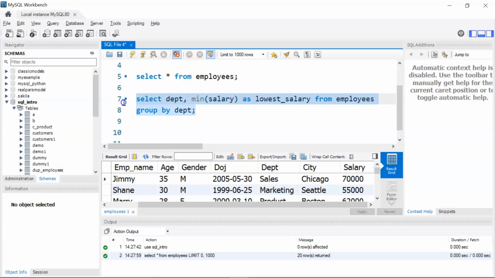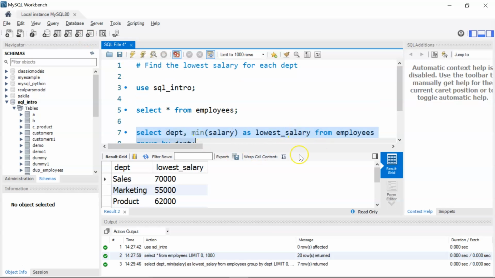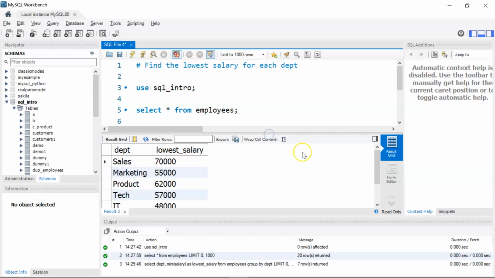Now let's run and see the result. There you go. I'll just move it to the top so that you can see the results clearly. Okay, so here we have a total of 7 departments, you can see at the bottom, and in these 7 departments you can see in sales 70,000, let's say, dollars was the lowest salary. In marketing we had $55,000 as the lowest salary. Similarly, if I scroll down, we have other departments like tech, IT, finance and HR. So these are the lowest salaries in each department.